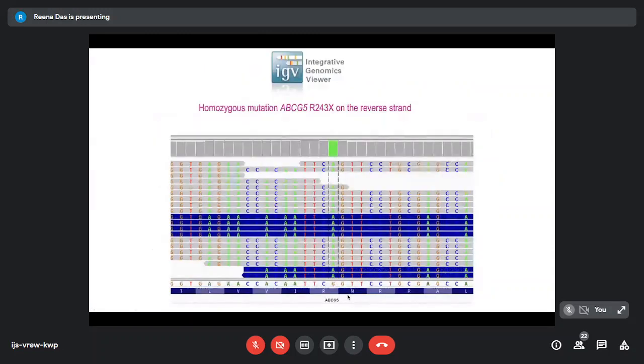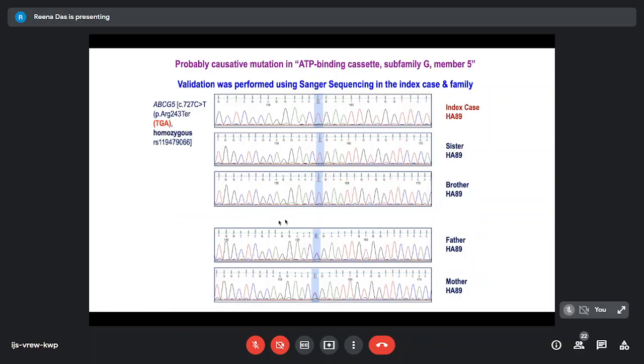What is phytosterolemia? This is the IGV, how it looks. This was the homozygous variant in this particular case, on the reverse strand. Now, Sanger sequencing of the index case showed this case to be homozygous, and the sister and the brother were also affected. The brother had not been investigated till then, and we found the parents to be heterozygous. So basically, the validation was done in this family.